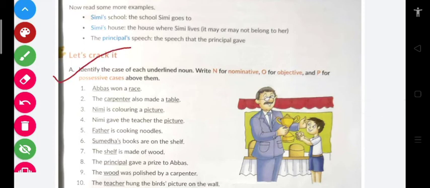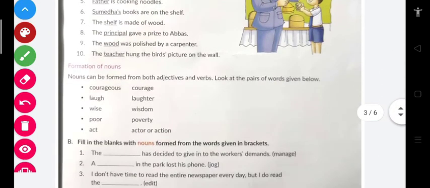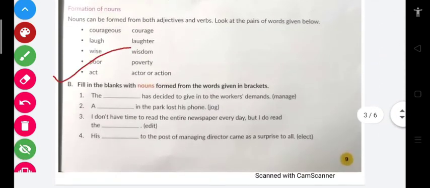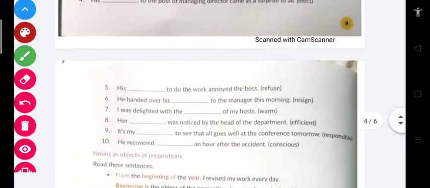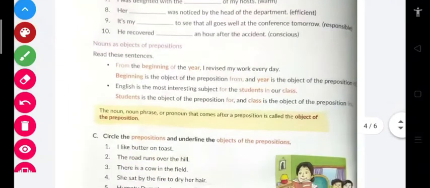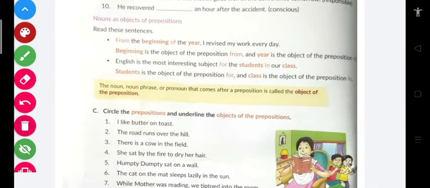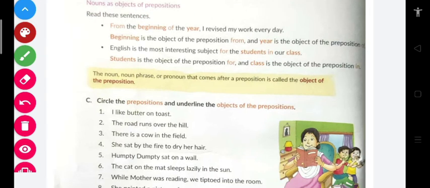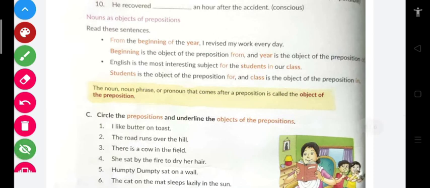You have to do this part A, you have to do this part B, and right now we'll start with nouns as objects of preposition.